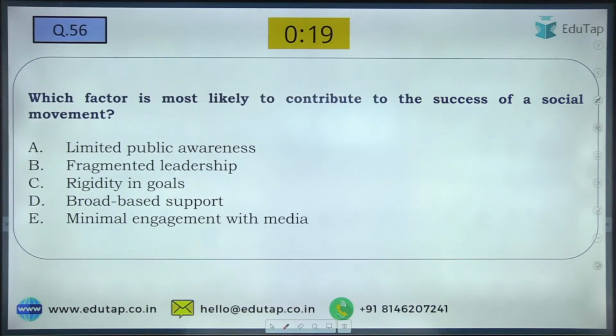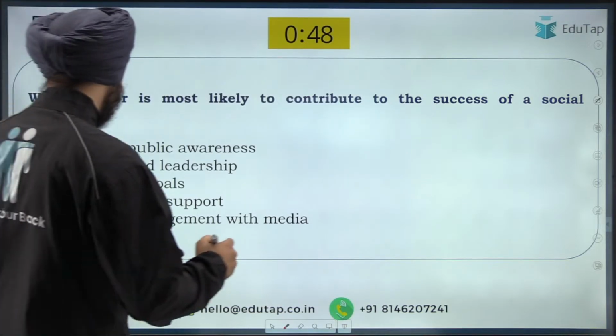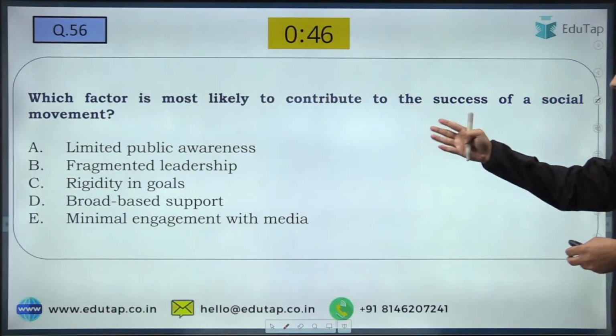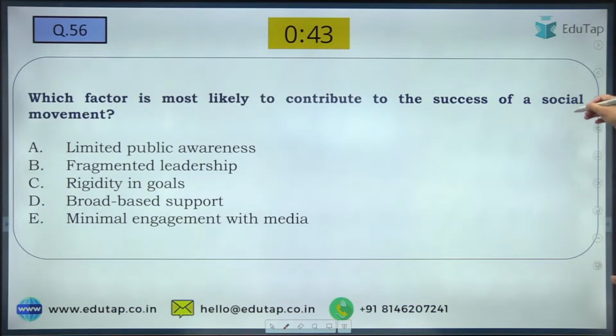Nilesh is writing E. Others are writing D. Nilesh, what is the problem? Are you not reading the question correctly? Please read the question again. Yes, now Nilesh has changed the answer. So yes, KDB, I don't know why you have written C with respect to this answer. So which factor is most likely to contribute to the success of any social movement?